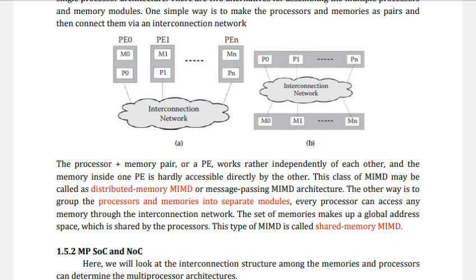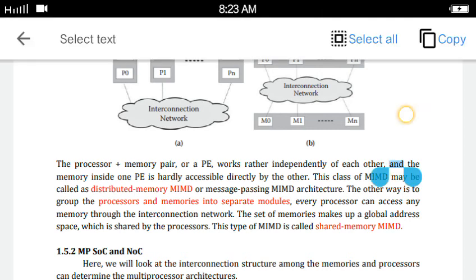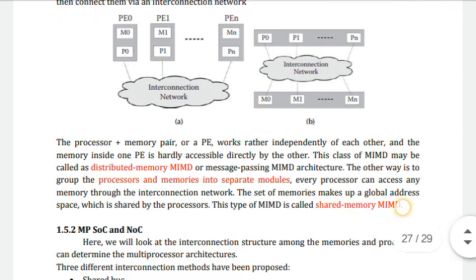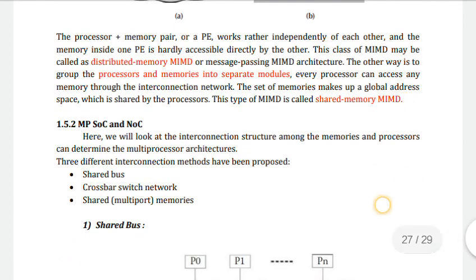The other one is shared memory architecture, shown in this figure. The processors and memories are grouped into separate modules, and every processor can access any memory through the interconnection network. The set of memories makes up a global address space which is shared by the processors. This type of MIMD is called shared memory MIMD.